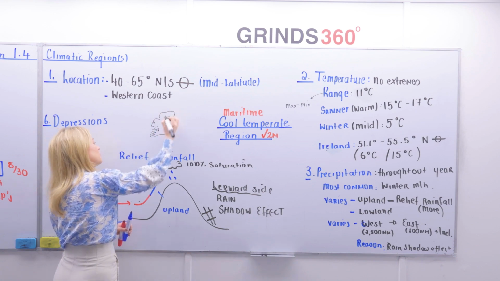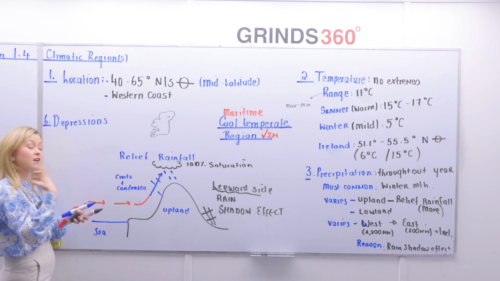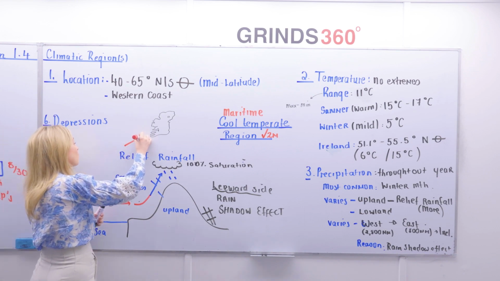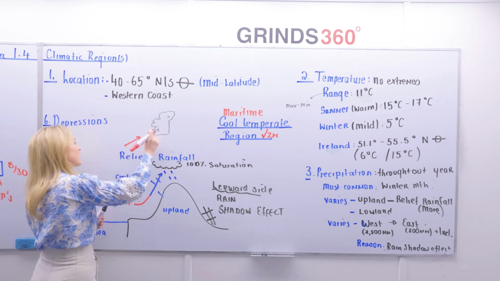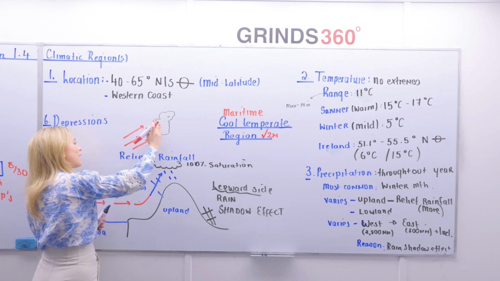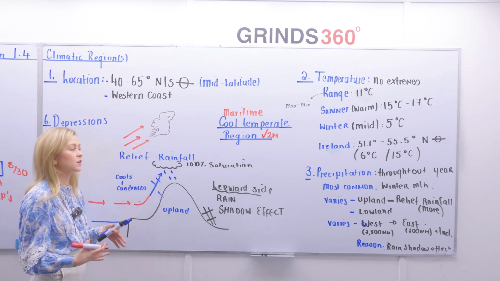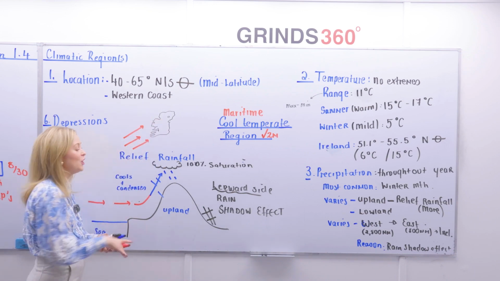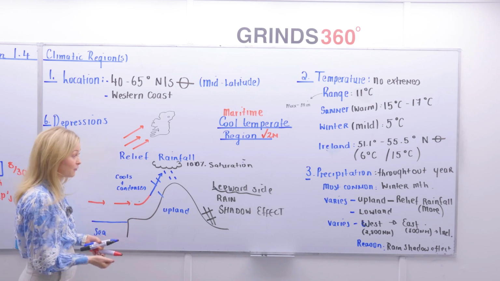Not the worst I've ever drawn, but look, not the best. When we think about Ireland, our prevailing winds are that warm, moist air comes in this direction. It meets the western mountains, and by the time it's got to the east coast of Ireland, it's actually lost that moisture because of this relief rainfall.